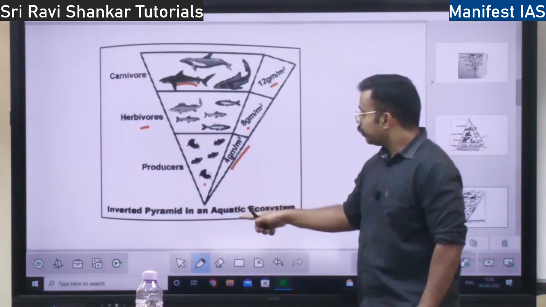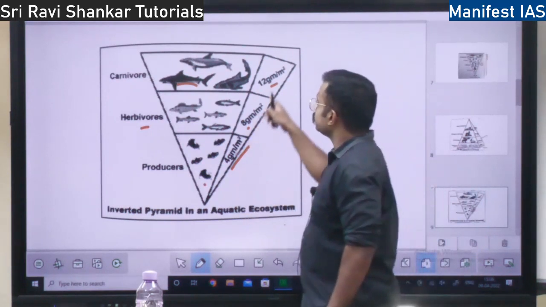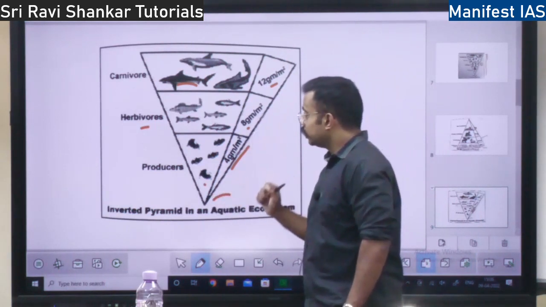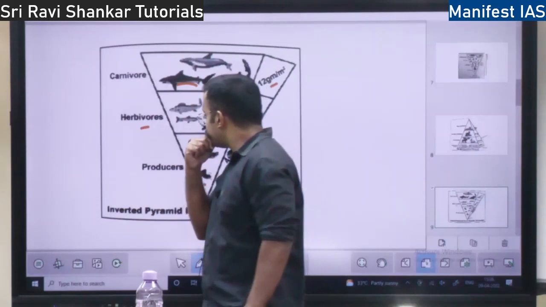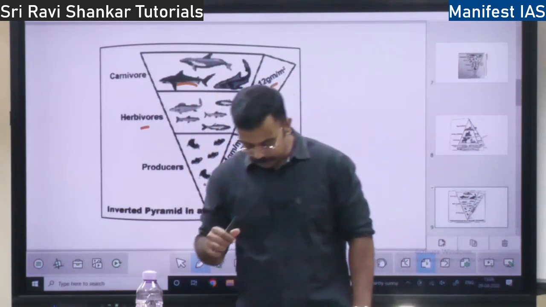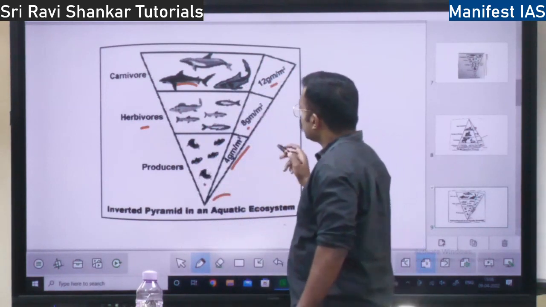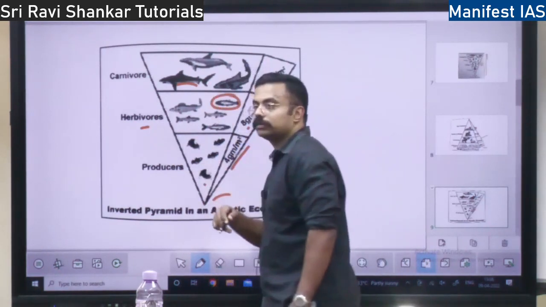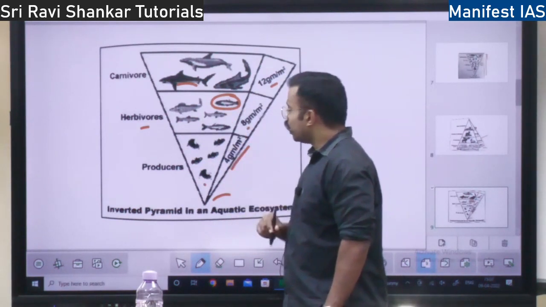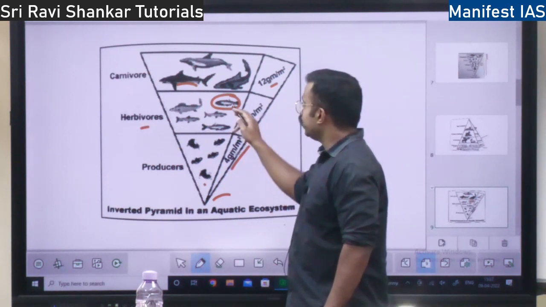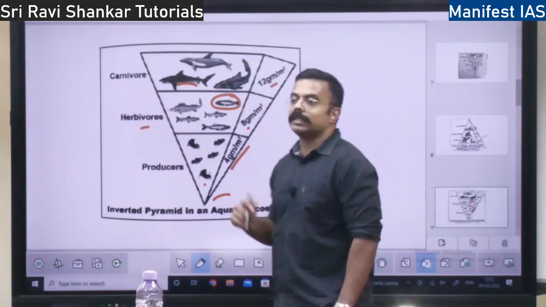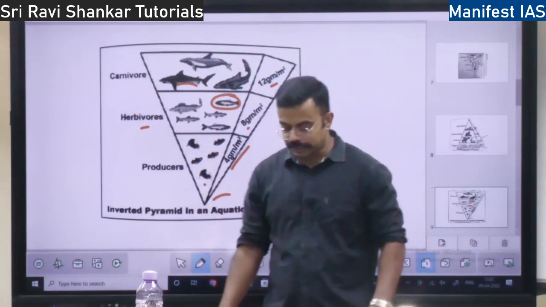So biomass is increasing from bottom to top, right? So this is the pyramid of biomass in the aquatic ecosystem, which is always inverted, right? So the consumers' biomass is more. See, let's say this one fish eats some 100 grams of mollusk. So the weight of this fish is more than the mollusk, right? So as we progress up in the aquatic, the weight increases, biomass increases.